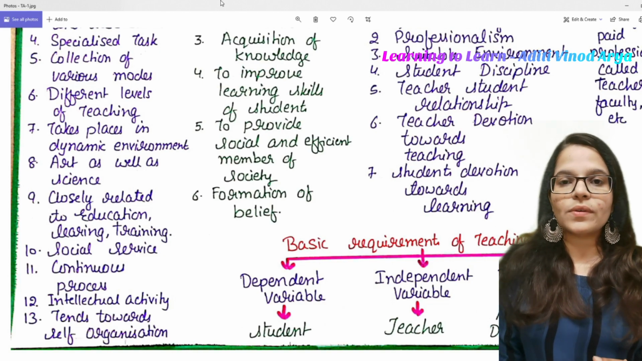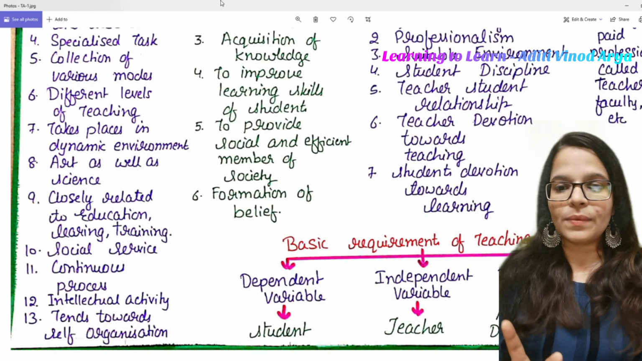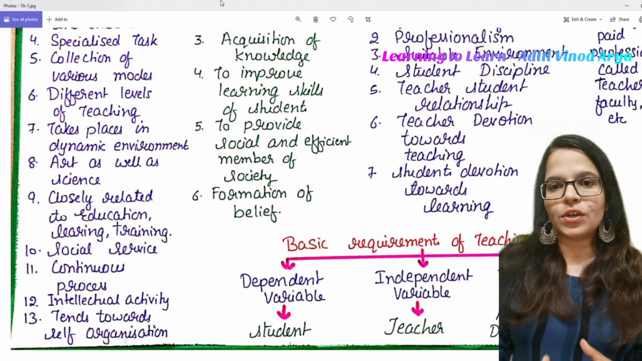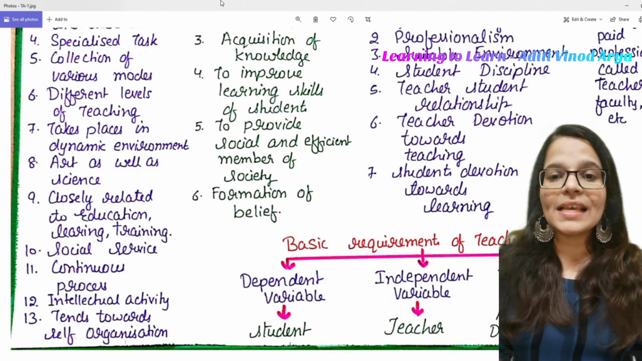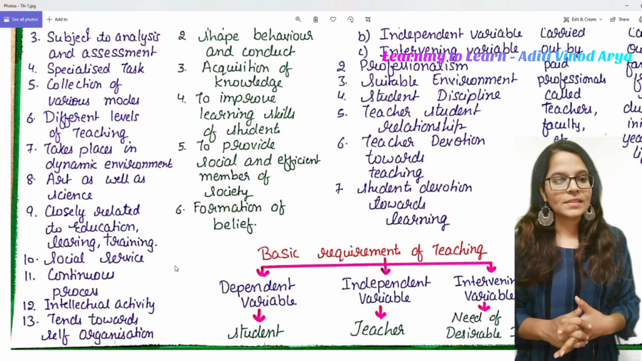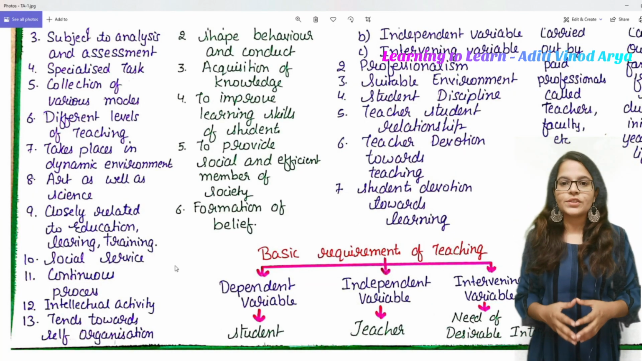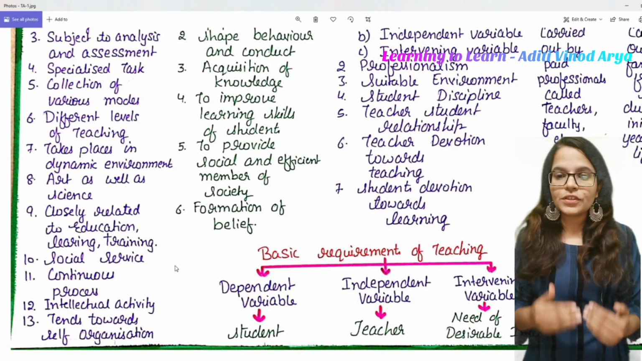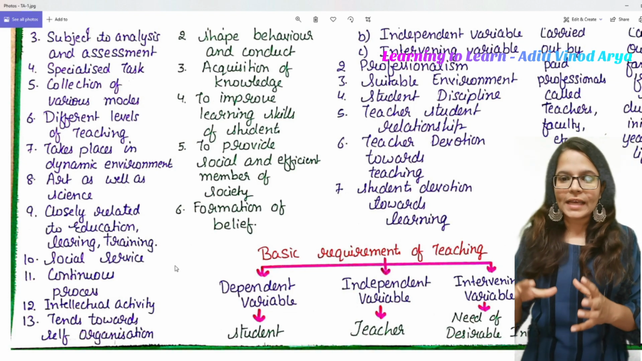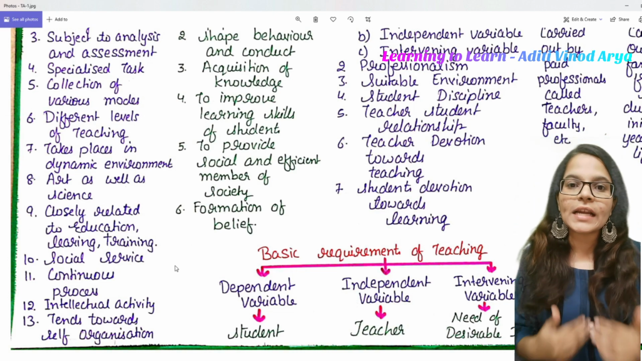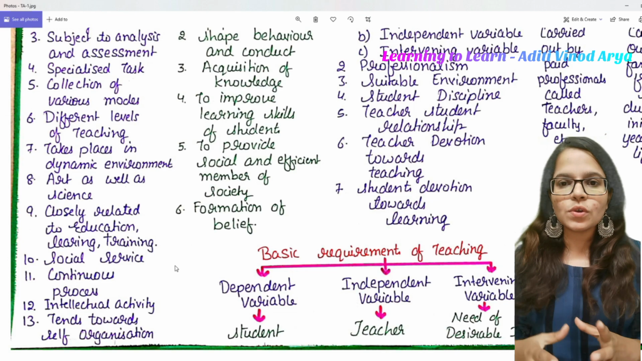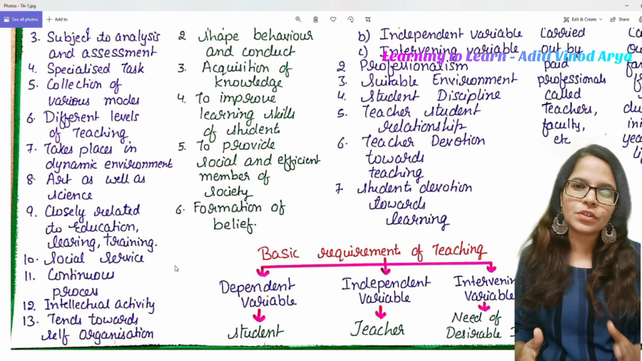12th point, intellectual activity. Yes, it is a mind related activity, it is not related to the physical. Okay, and 13th, tendency towards self organization. Yes, so the last topic we were discussing is tendency towards self organization, that teaching helps us to be very organized and we understand the topics in a better manner, right, when we start teaching those. Okay, so this was all about the characteristics or the features of teaching.